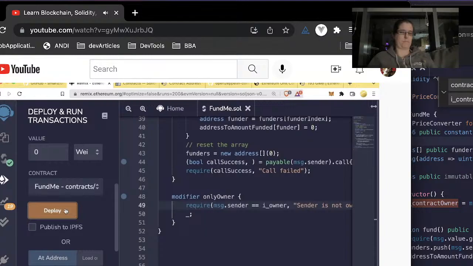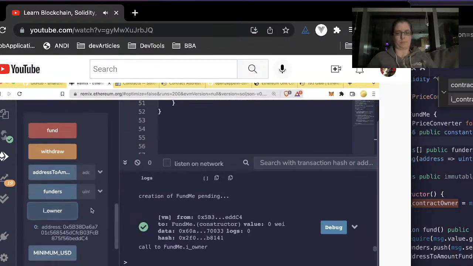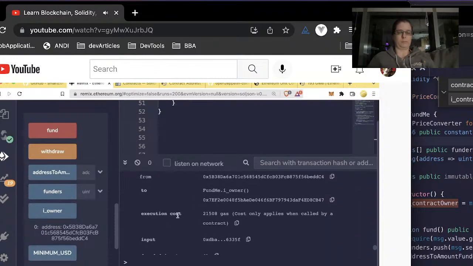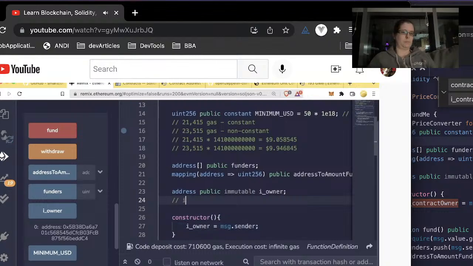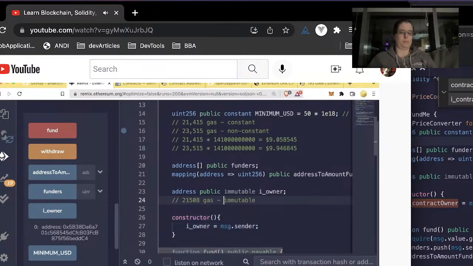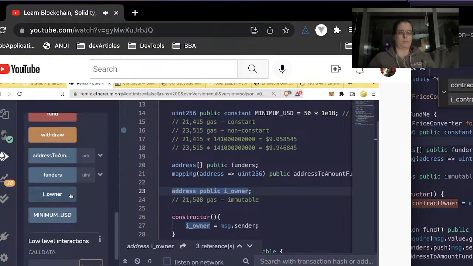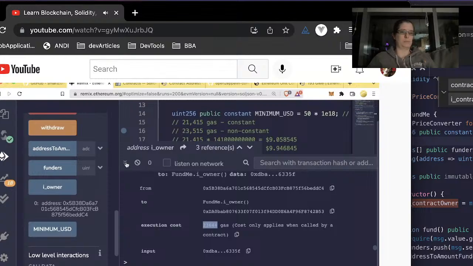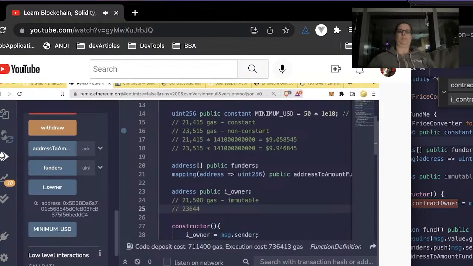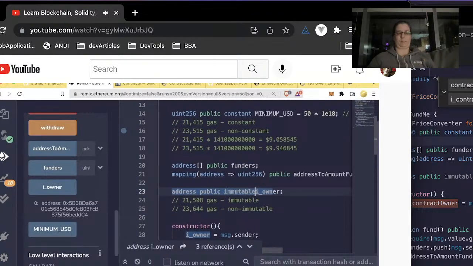Now, if we compile that and deploy it, we can see how much gas calling i_owner is going to be with the immutableness. We get 21,508, which we'll go ahead and copy for now. And we'll put right here. We'll say immutable. Now, if we remove the immutable keyword, let's close this, redeploy. Now, if we scroll down to i_owner, scroll up the logs, we go down to the call, scroll down, we see the execution cost was much more. So we'll do a comment, paste that in here, gas for non-immutable. So you'll want to keep some of these tricks in mind when it comes to storing variables.